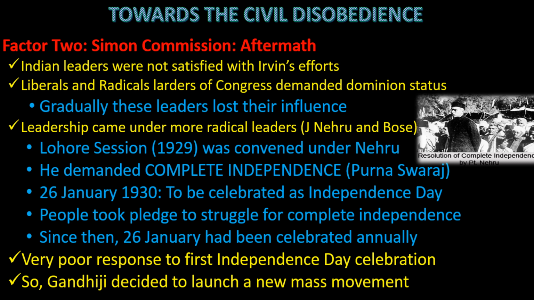But by this time, as I told you in the beginning of this video, there were two groups of people within the Congress, seniors and juniors. Seniors were somewhat soft, juniors were aggressive. By that time, some of the seniors were so old that they had to retire from active politics, and some, due to natural death, were missing. Now who remained? Youngsters remained. Now Congress came under the control of aggressive new leadership which wanted to fight, which was not in a mood to adjust with the government. So Congress refused the offer.